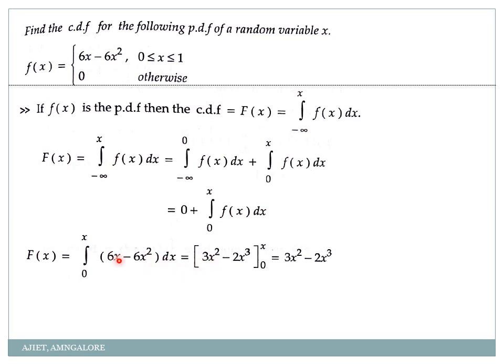So just go on integrating. Integration of x is x square by 2 and integration of x square is x cube by 3. Simplify it, so I'll get 3x square minus 2x cube. That is the cumulative distribution function for the limit x between 0 to 1. That's it, finished. Simple problem.